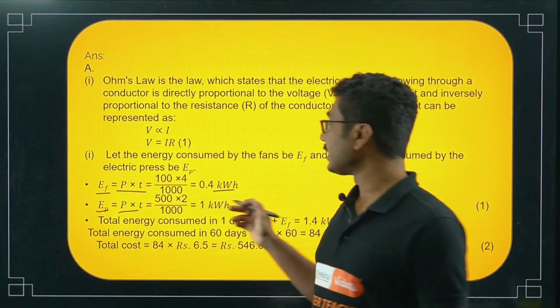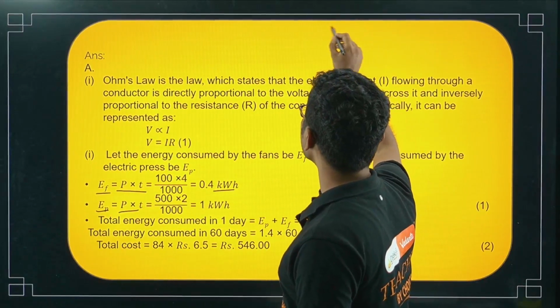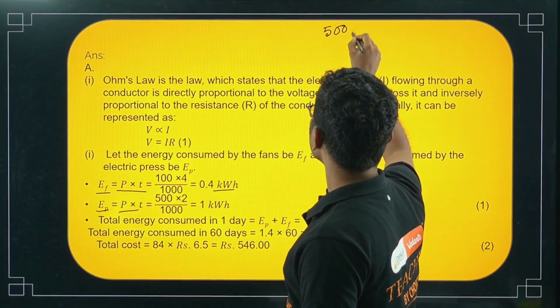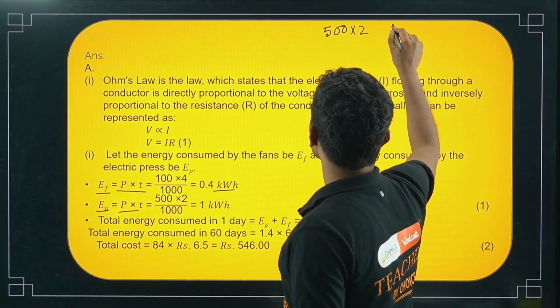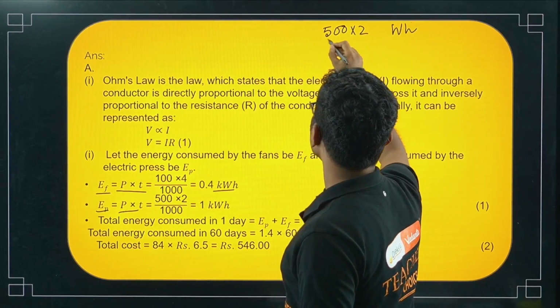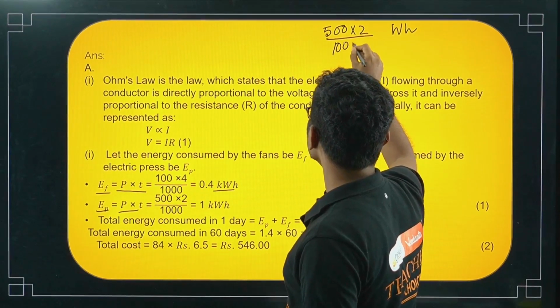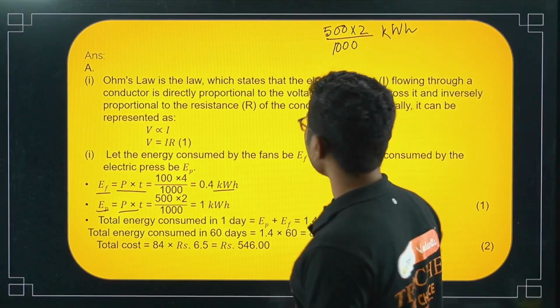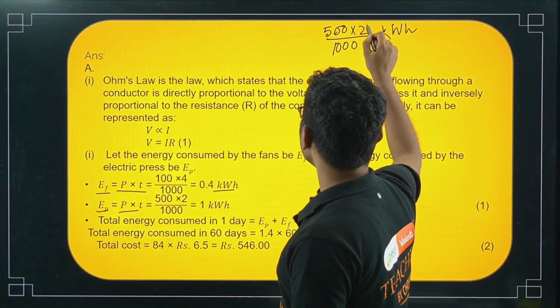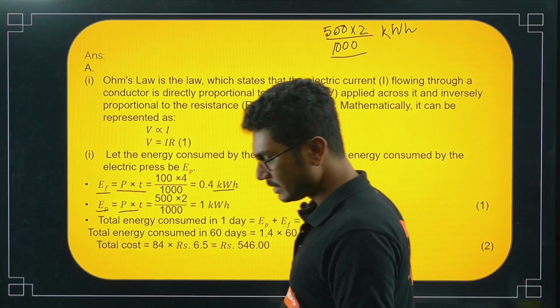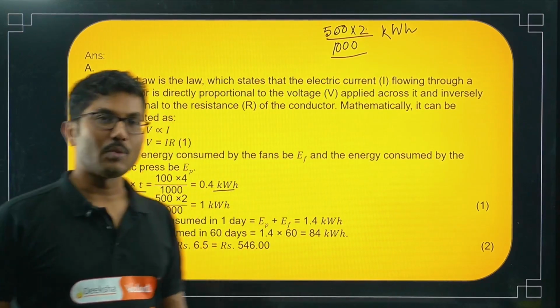So how to calculate that? Suppose it says 500 watt, operates for 2 hours. Okay, so this will give you the watt hour. Now if you divide everything by 1000, then you will get the kilowatt hour. That is what they have done. So this is watt, this is hour, and this is just divided by 1000 to get it in kilowatt hour.